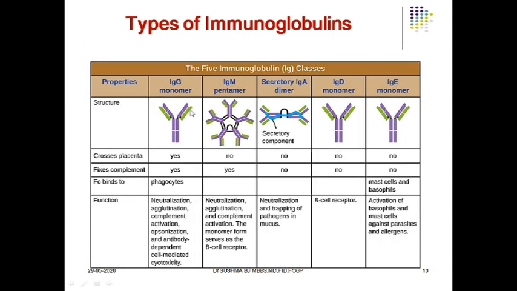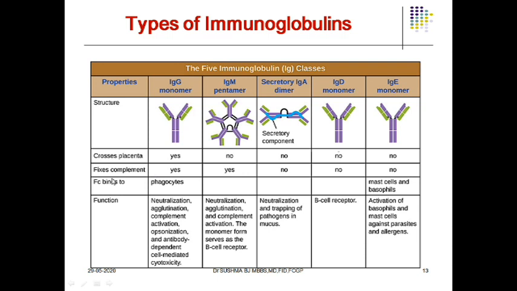Now coming to the structure, which is already explained, this is a very, very important feature of immunoglobulins, that is the crossing of the placenta from mother to the baby. IgM, IgA, IgD, IgE do not cross the placenta, thus the baby is free from these antibodies from the mother. But the IgG variety, remember, is going to cross the placenta. It's a very, very important aspect because it is related to Rh incompatibility and fetal hemolysis.